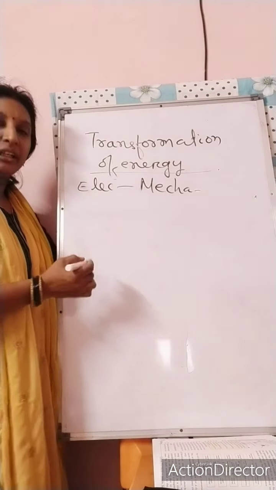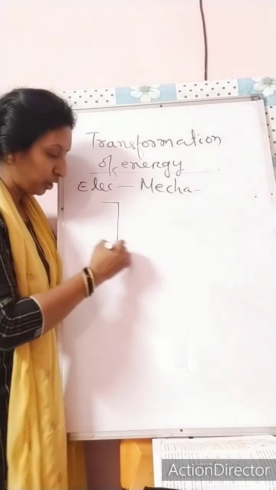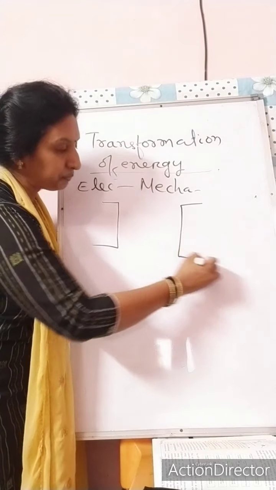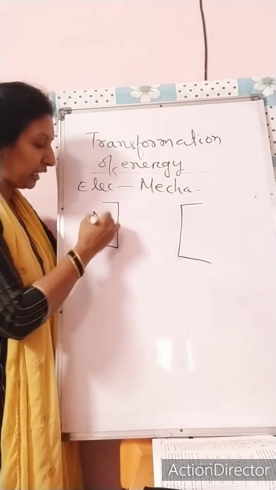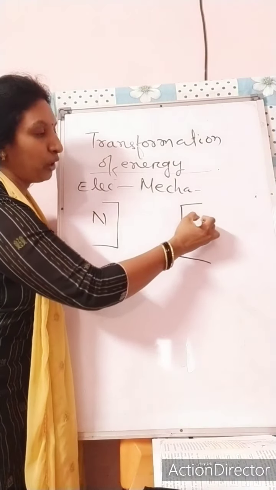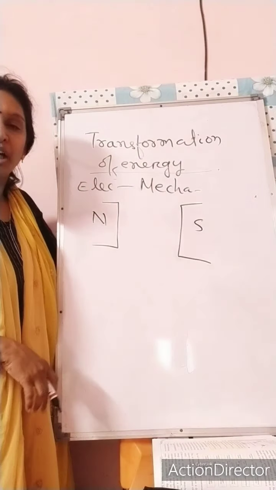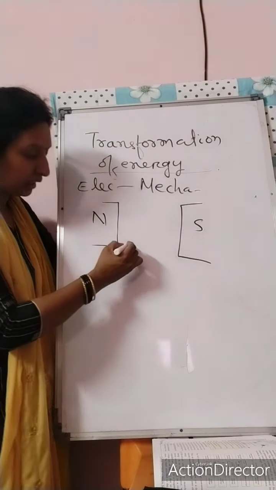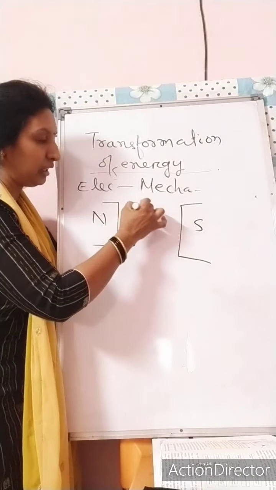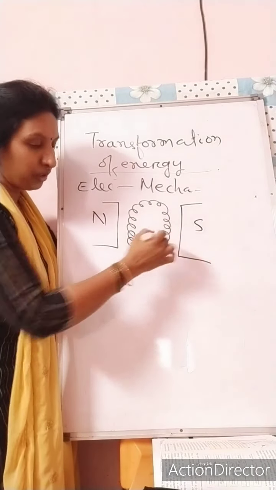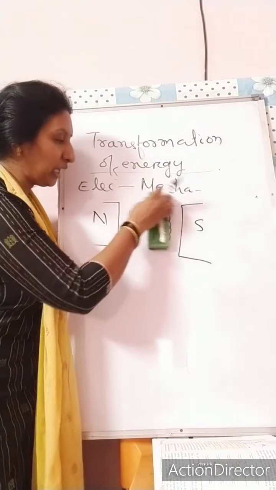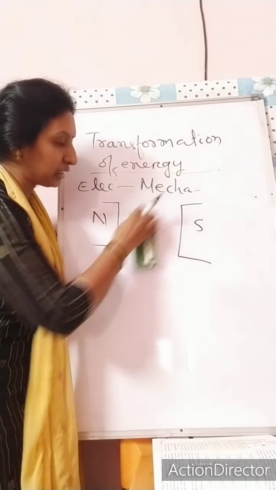The electrical energy is used in between opposite magnetic poles, north pole and south pole. In between, there is a wounded coil of the electrical circuit through which current is passing.